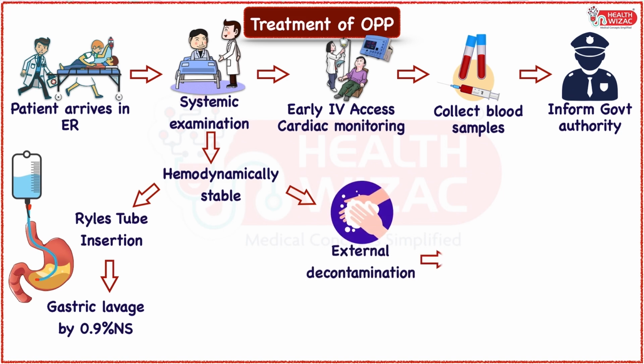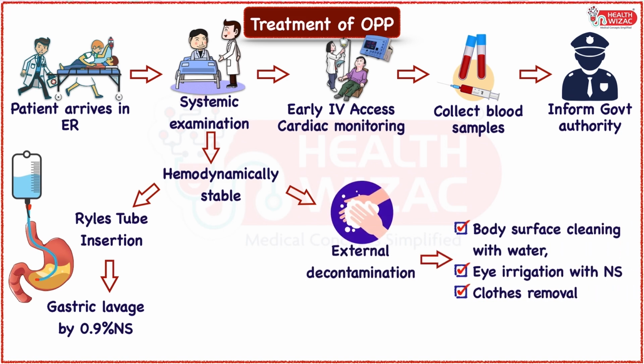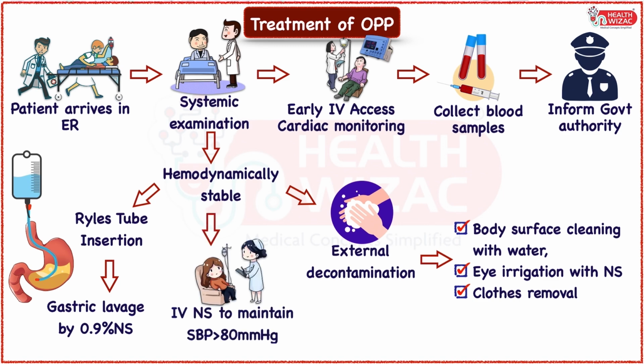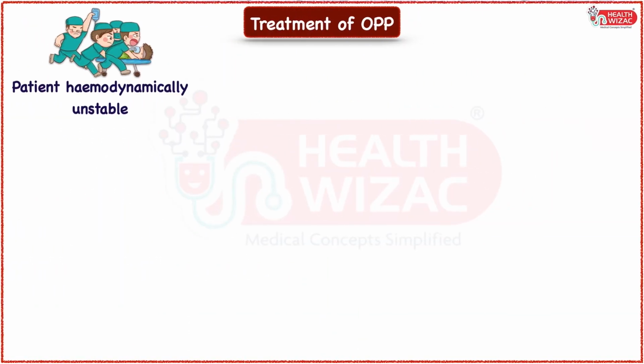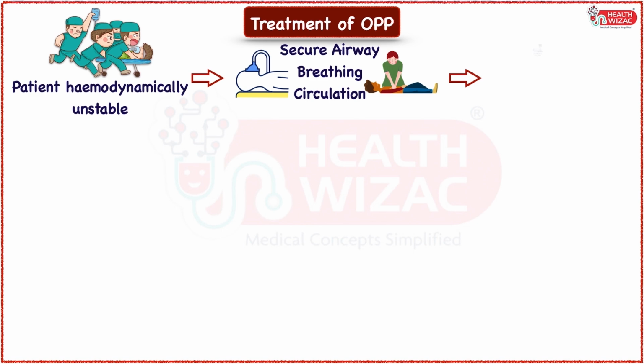External decontamination by cleaning the body surface with water should be done immediately, along with eye irrigation with normal saline, and the patient's clothes should be removed to avoid further skin contact or exposure. IV fluids, preferably 0.9% normal saline, should be started to maintain systolic BP at least above 80 mm of mercury. If the patient is hemodynamically unstable with poor GCS, urgent intubation should be done, followed by mechanical ventilation.